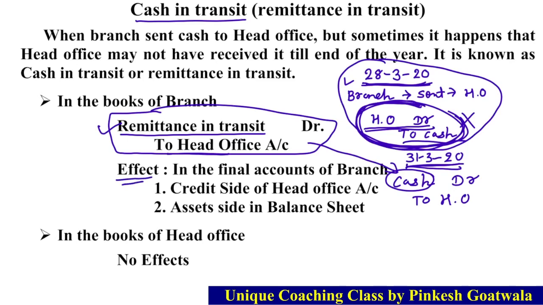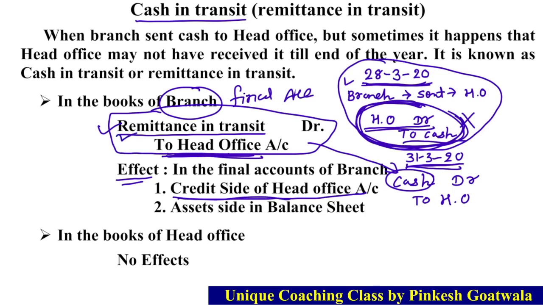So we know that in this chapter we prepare branch final accounts. So what are we preparing? We prepare the final accounts of the branch. So this will affect the branch final account. So in which account? Here the head office account is credited. What is the head office account? It is credit. So, with the journal's normal effect, it will be affected on the credit side of head office. So where will the effect come? Credit side of head office. And second, remittance in transit.